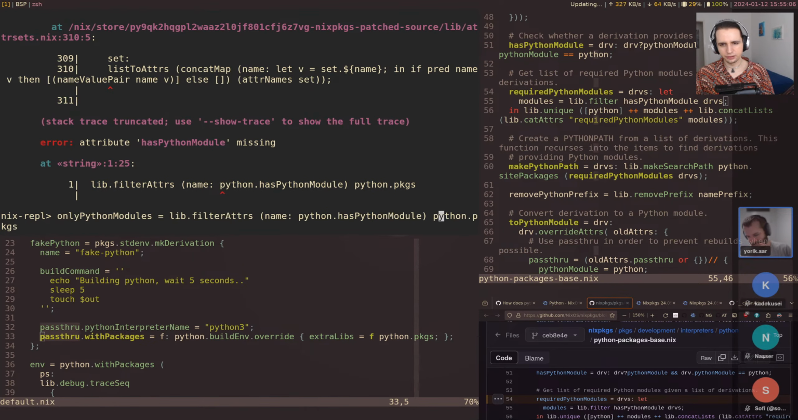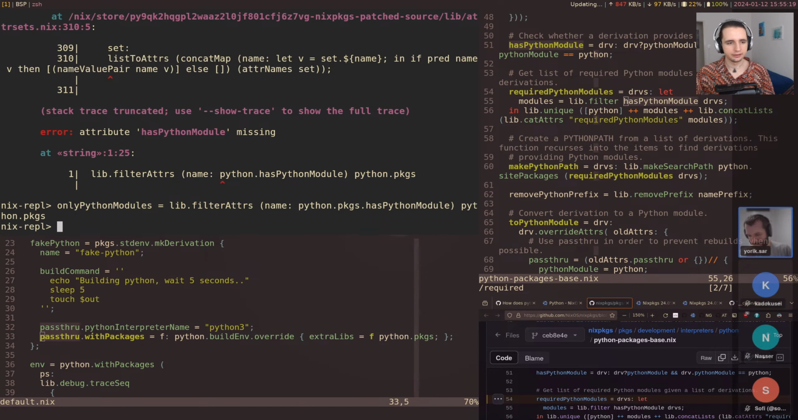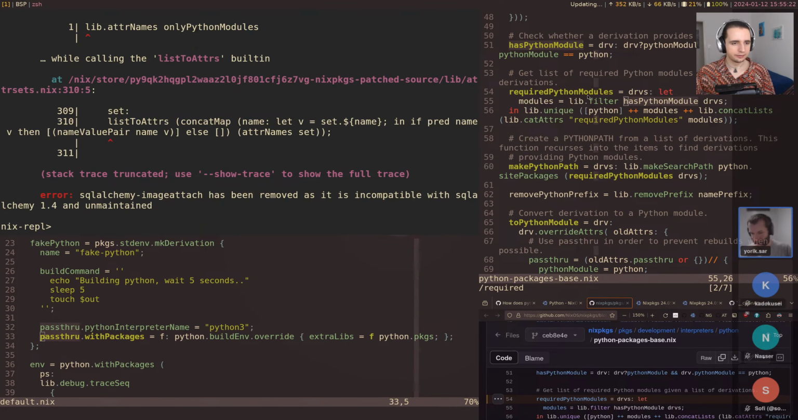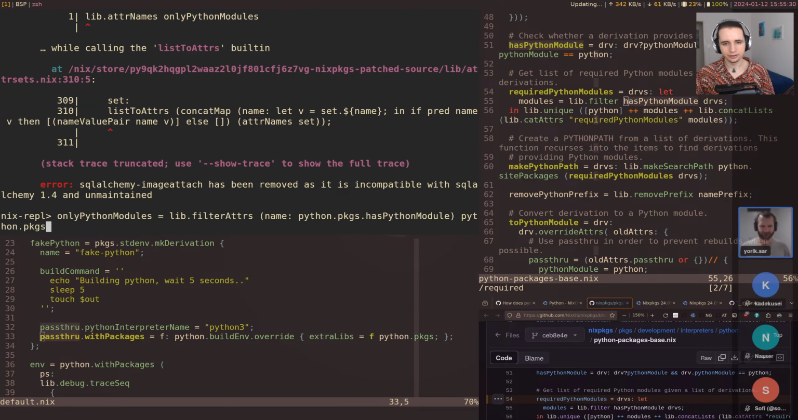So it's probably, where does that come from? Does that have hasPythonModule? Oh, that's probably something on the packages. Yes. Well, oh, it is. But we can't evaluate all of them. And I guess we kind of need this, yeah.